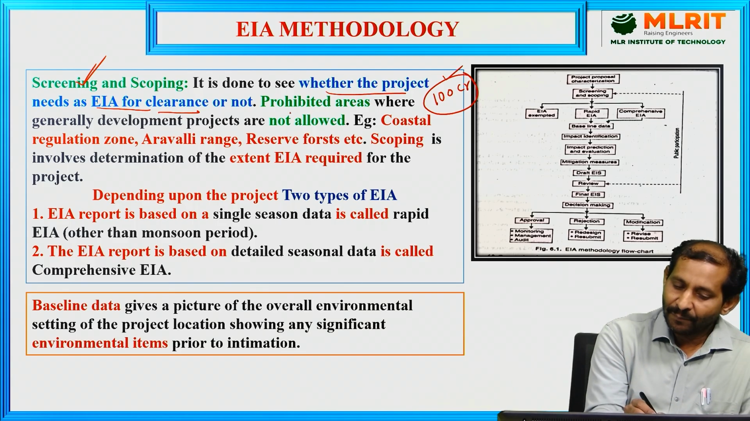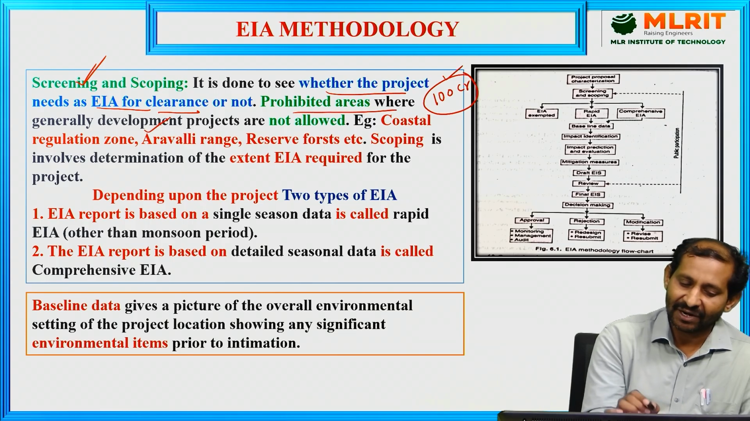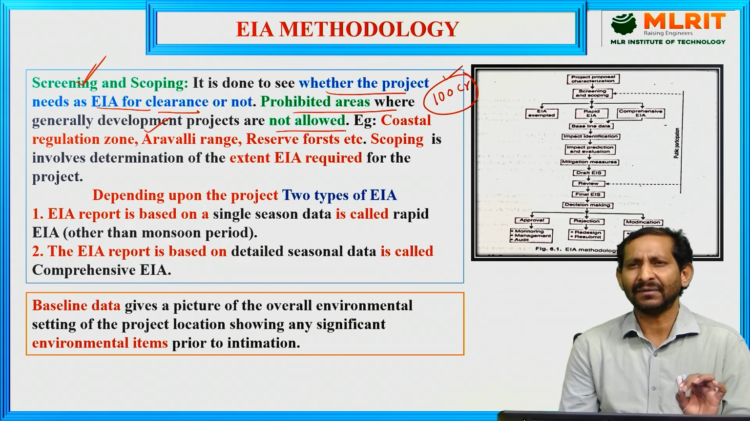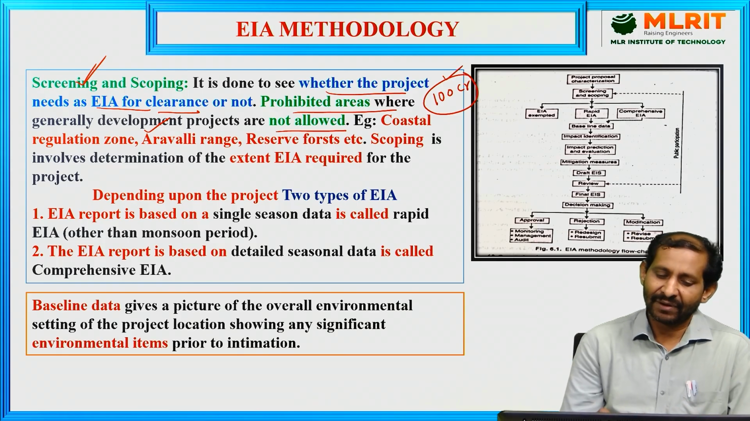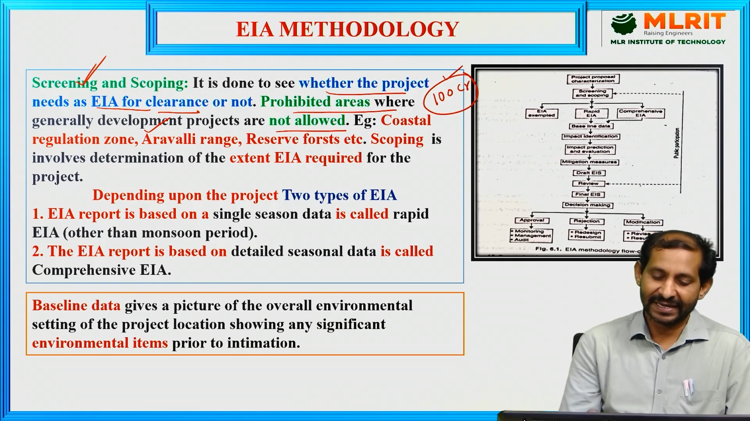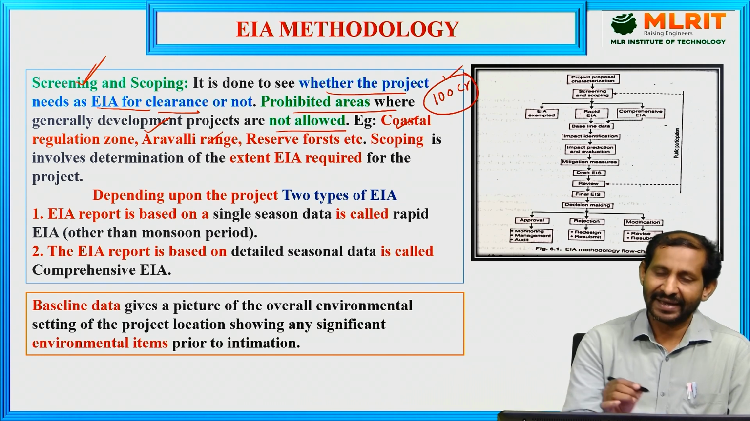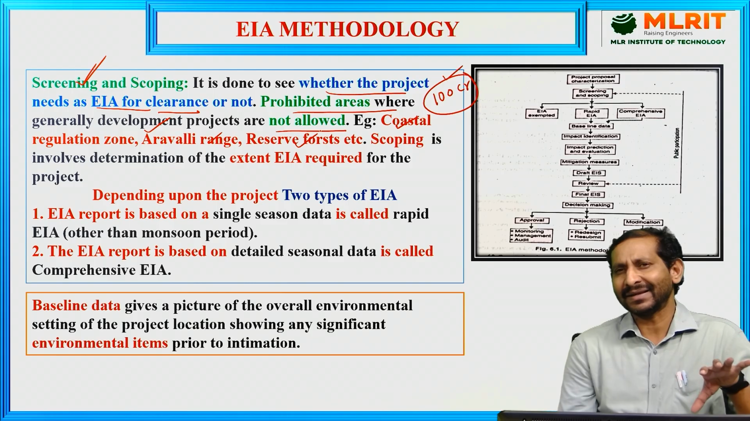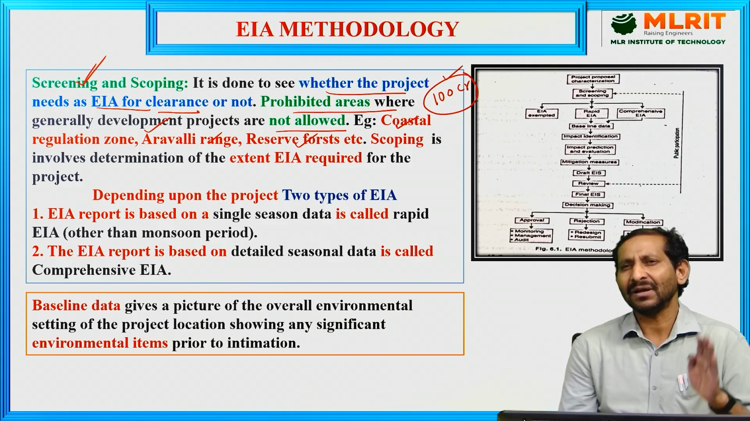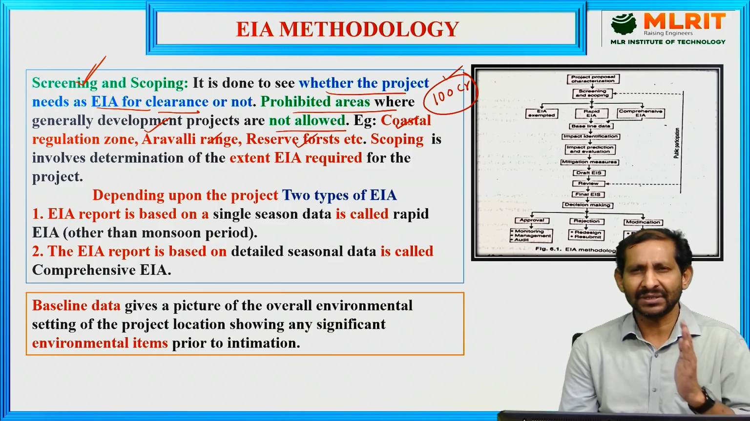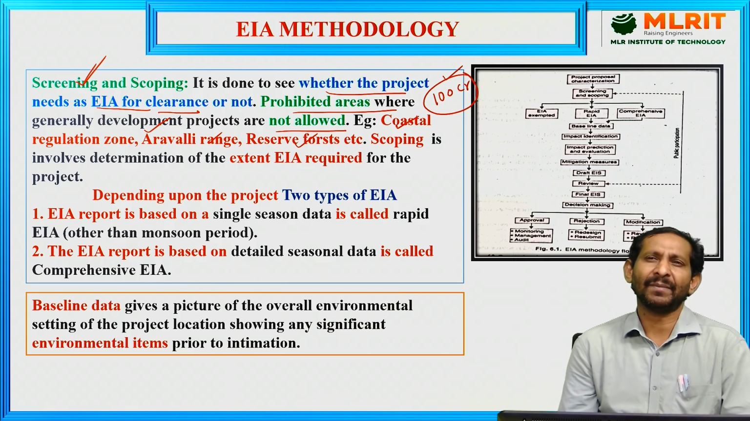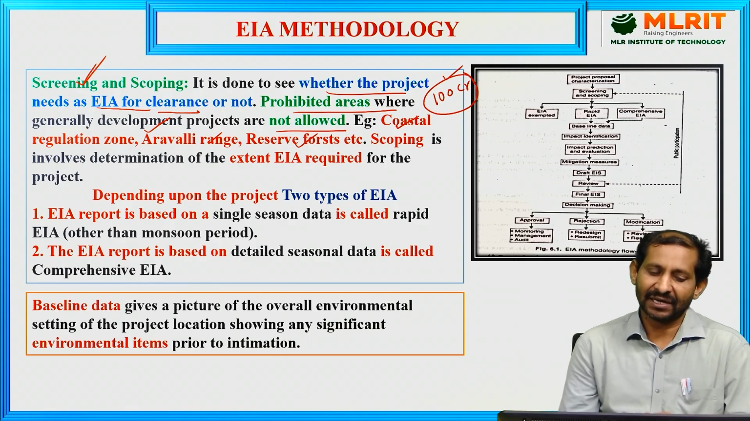Then there are prohibited areas where developmental projects are generally not allowed. What are the prohibited areas? Some of the coastal regulation zones, some of the hilly ranges, and reserve forests. These are areas not provided for developmental activities, so permission will not be given for them under the environmental impact assessment.